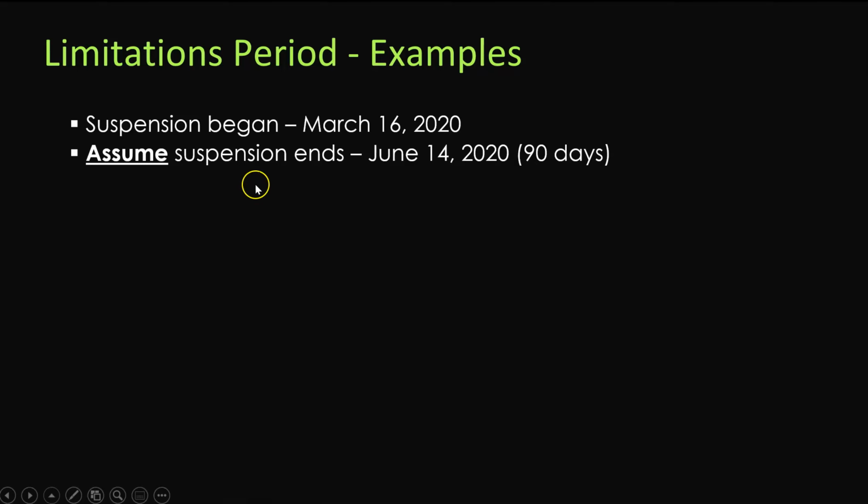Let's assume that the suspension will end on June 14th, 2020. I have selected that date randomly, but it's 90 days. Under the statute that I just showed you, the government has the power to have the emergency for up to 90 days. And if the government would like to extend that emergency order, then it has the power to extend it. Or the government can end the emergency sooner than 90 days. But for the purposes of today's discussion, let's assume that the suspension will run for the full